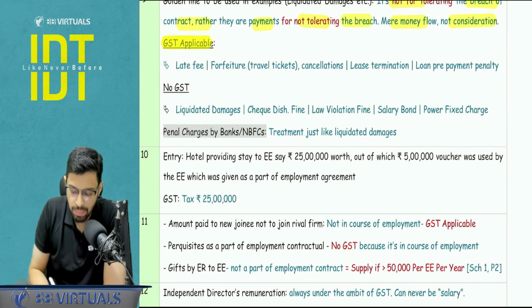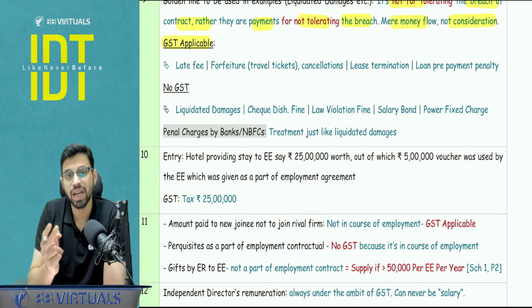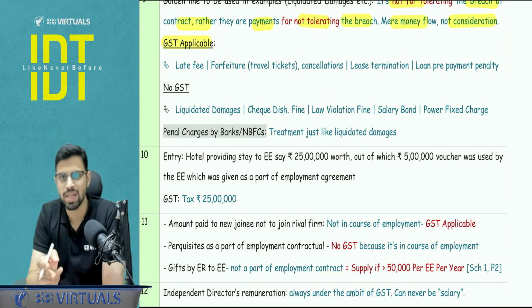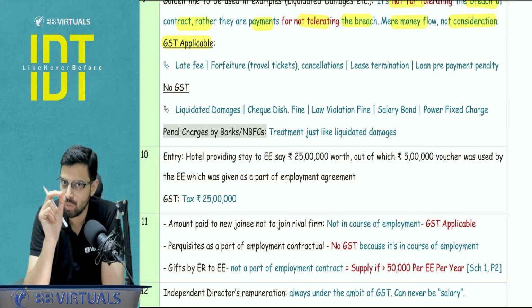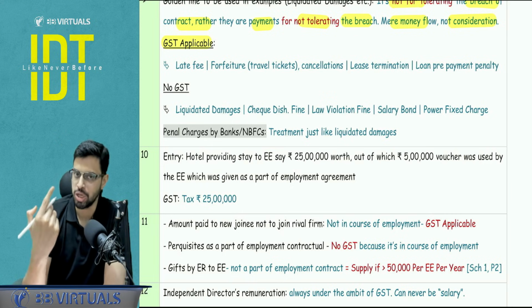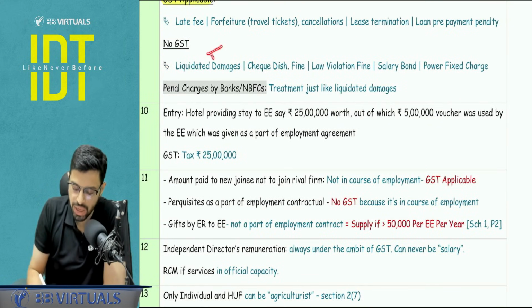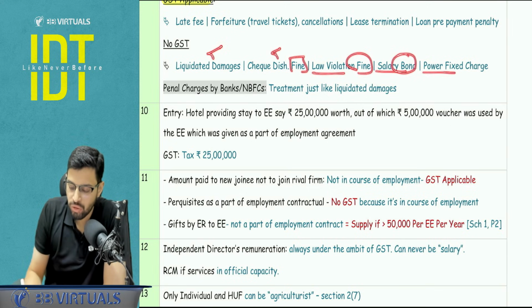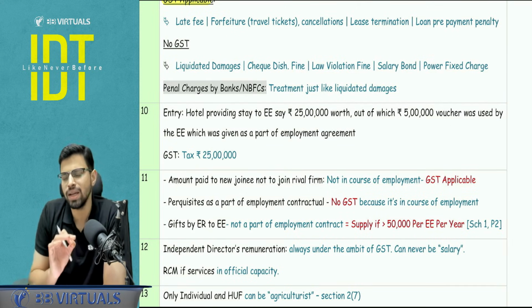So wherever GST is applicable, please make a note of it. Late fees, forfeiture in case of travel and tour industry, lease termination, prepayment of your loan, and if there is any penalty charge, here it is toleration. Here the GST is applied. At the end of the day, these topics are a little subjective. Hence, you need to make a note of it because these are the ones which are mentioned in your material. No GST, where the GST will not be applicable: liquidated damages, check dishonor fine, law violation fine, salary bond, power fixed charge. Here there is not for tolerating, but it is for not tolerating, and here there is no consideration involved, right?